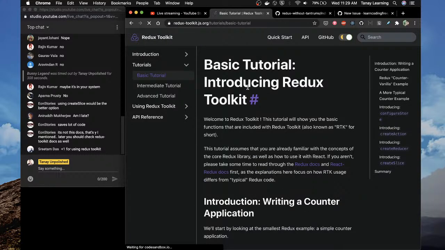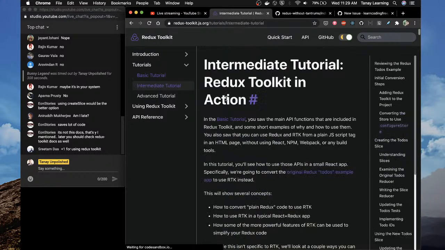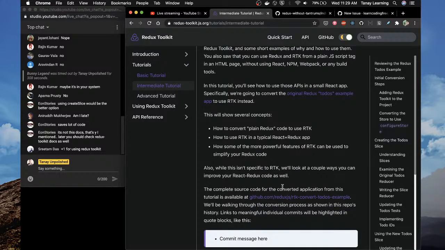Achha, that's why. Writing a counter application. This I'm not interested in. In the basic tutorial, saw the main opinion, some short examples of why and how to use them. Saw that you can use Redux and RTK from a plain JS script tag in an HTML page without using Redux. Those APIs in a small React app. We are going to convert the original Redux to-do example app using.